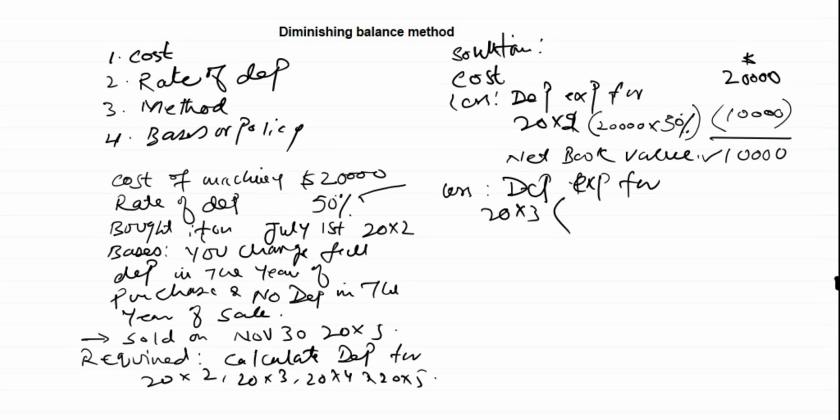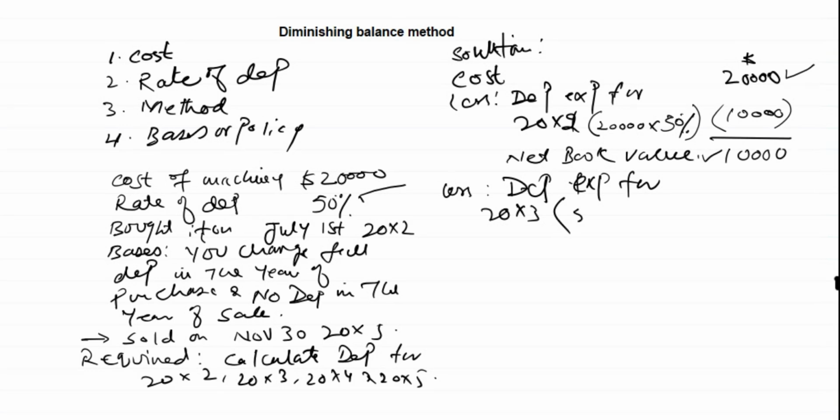This is the difference between the straight line method and the reducing balance method. In the straight line method, we apply the percentage on cost every year to calculate annual depreciation, while in the reducing balance method we apply the rate of depreciation in the first year on cost, however in the later years on the remaining value.